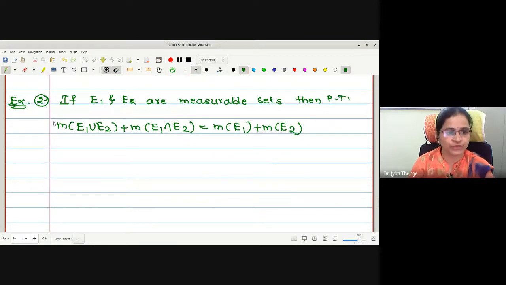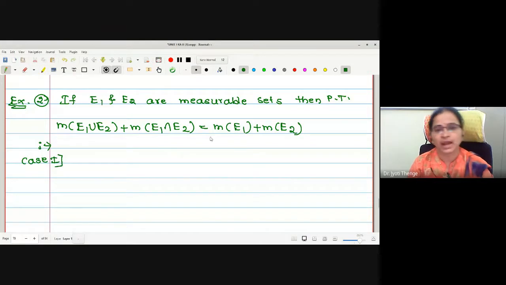Now the proof we will give in two cases again. In case 1, if any one of the measures is infinite, what will happen? Either measure of E1 infinite or measure of E2 infinite. If measure of E1 is infinite, what about measure of E1 union E2? It is going to be infinite, right? Therefore, this statement is going to hold automatically, holds trivially. Infinity is equal to infinity. Correct now?